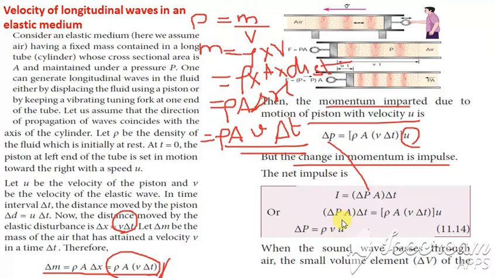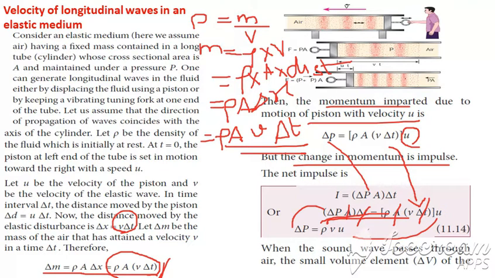This del p A into del t can be written as this value. Both sides cancel the del t and also A, and so we get del p equal to rho into v into u.